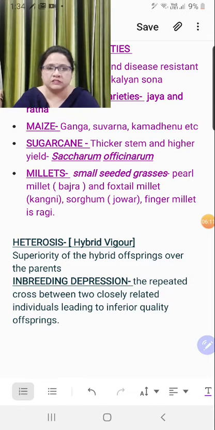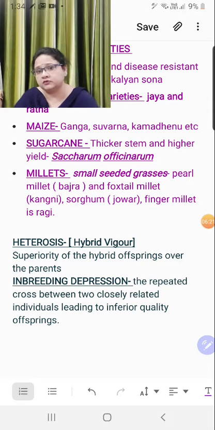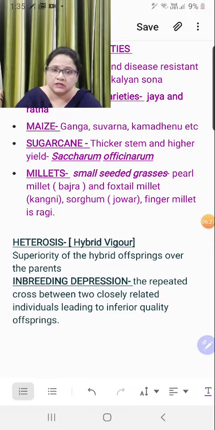Because the defective genes will not be eliminated, they will come in the offspring from either of the parental sides. So we have to eliminate the defective genes. That's why we go for distant relations, not close relations, right? But if close relation mating is done repeatedly, it results in inferior quality of the offspring, and this is known as inbreeding depression.